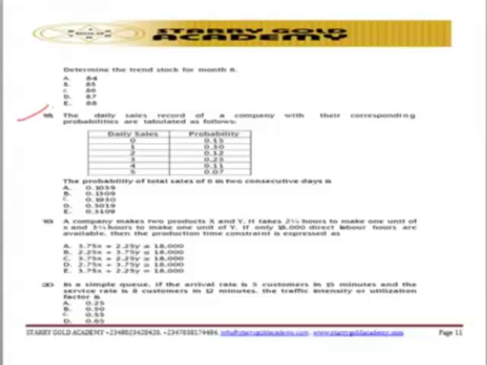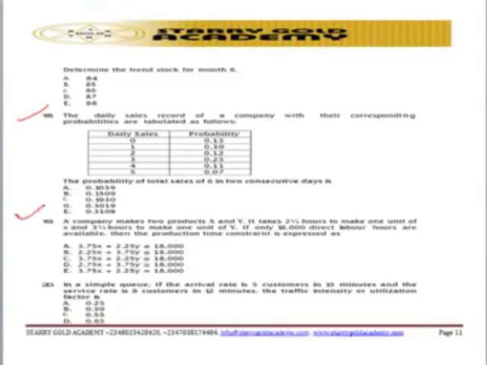Then moving to another question, which is question number 18. We have the daily sales record of a company with their corresponding probability. This is another purely probability aspect that deals with the total sales of 2 consecutive days. So go and check that probability as well. Then you approach it, and from there you're able to grab your answer. This particular one is talking about the expected value of 2 consecutive days. So go and check expected value using the probability method of solving it.